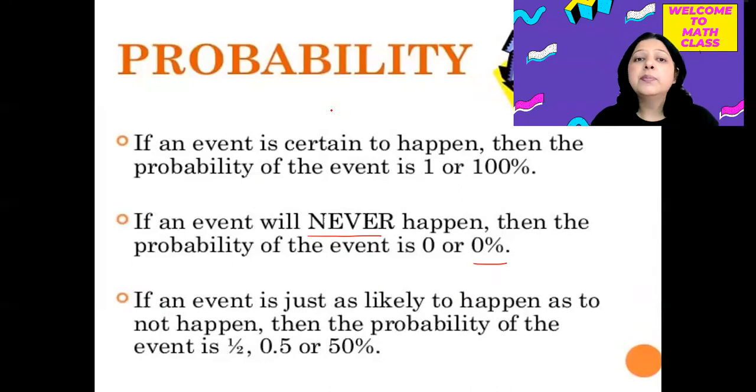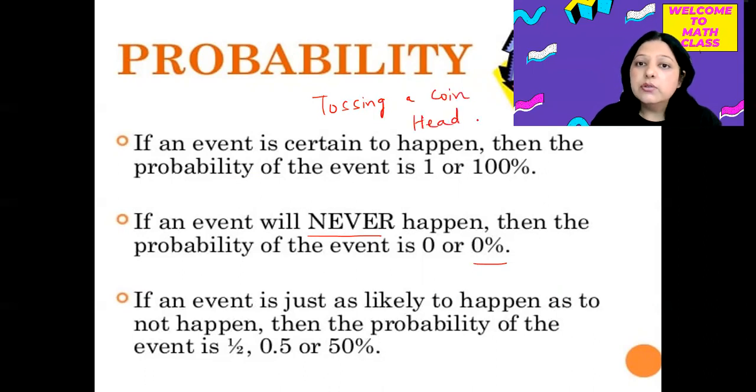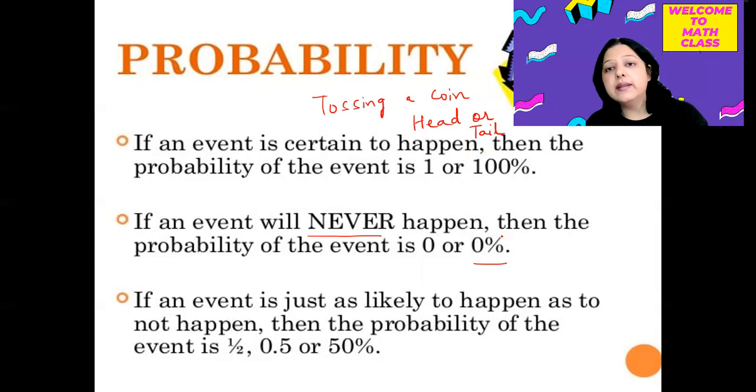For example, when you toss a coin, you know that there are two outcomes, either head or tail. So there are equal chances of coming head and equal chances of coming tail also. So that means getting a head or getting a tail, chances are 50-50%. So in that case, you can write the probability as 50%, 0.5 or half.